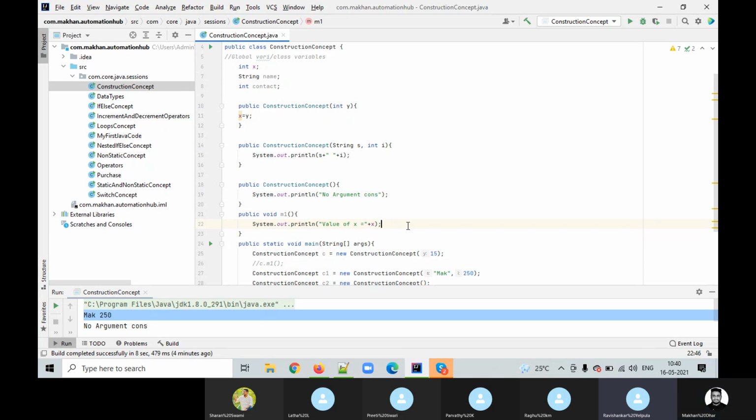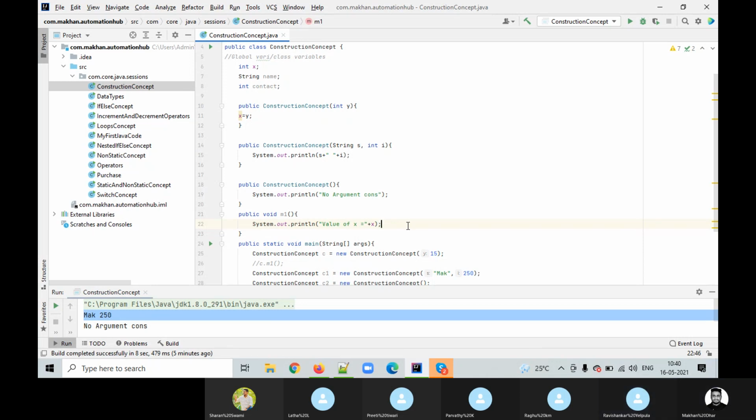What are the actions? Just adding two numbers, finding the sum of two numbers, finding the subtraction of two numbers, anything. Any operation will be performed inside a method. But a constructor is specifically meant for initializing the objects. The meaning of initializing the object is nothing but initializing the variables. And the method M1 which we used here is nothing but to perform some action. What action are we performing? We already have one global variable x, and now we are printing that value of x inside that method.